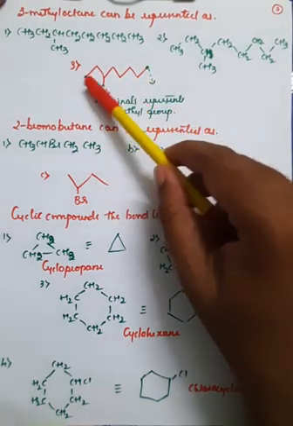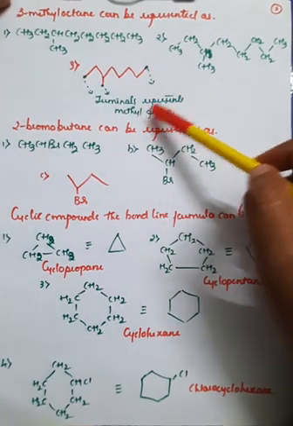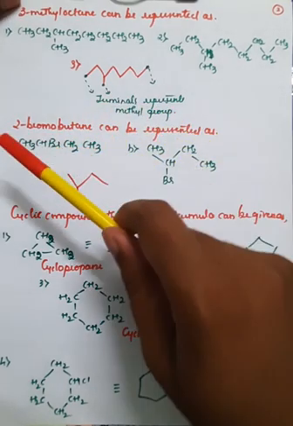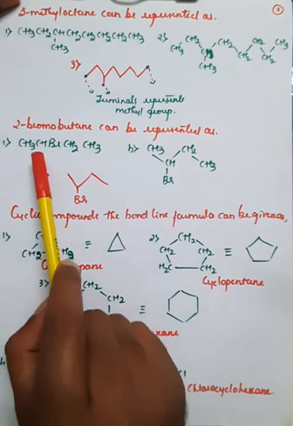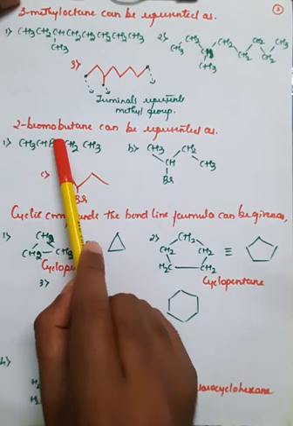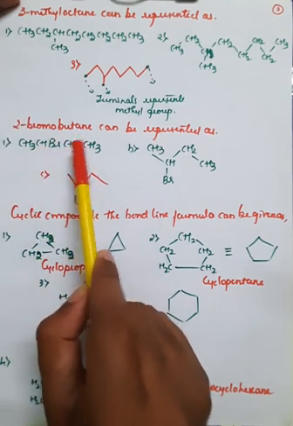The terminals, or the end points, always represent the terminal groups in a chain. Those groups are always the methyl groups. If you take the example of 2-bromobutane, it means that at the second carbon atom there is an attachment of bromine. We'll call it 2-bromobutane, that is CH3, CHBr, CH2, CH3.